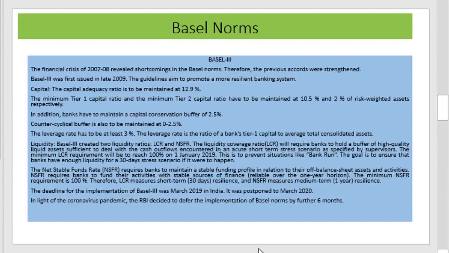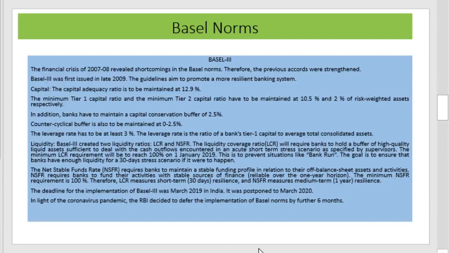This is about liquidity. Two more liquidity ratios were introduced in order to reduce the risk associated with the banking business. One is with respect to sufficient liquid assets, and the second is with respect to stable assets and activities.